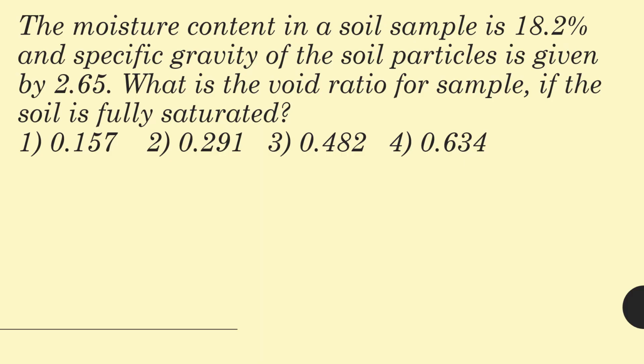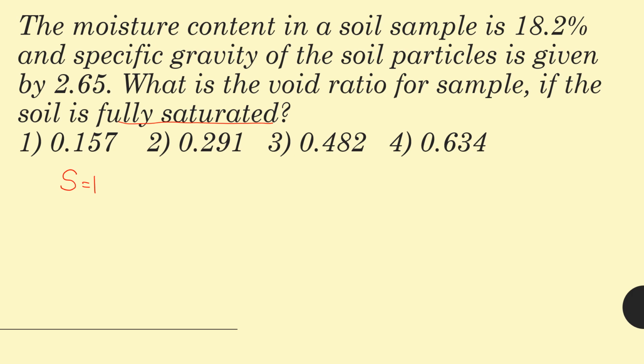The first question is, the moisture content in a soil sample is 18.2 percentage and specific gravity of the soil particle is given by 2.65. What is the void ratio of sample if the soil is fully saturated? Okay, so here the soil is fully saturated. That means S is equal to 1. And the remaining are moisture content.